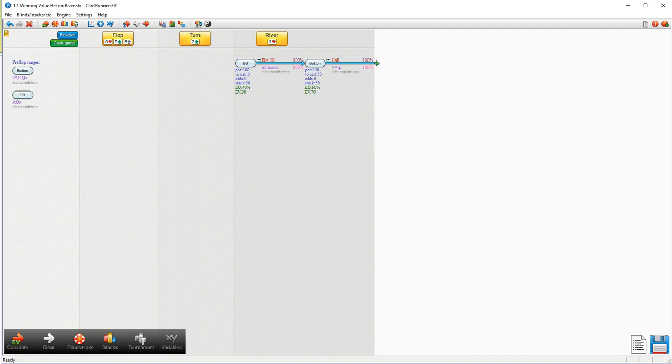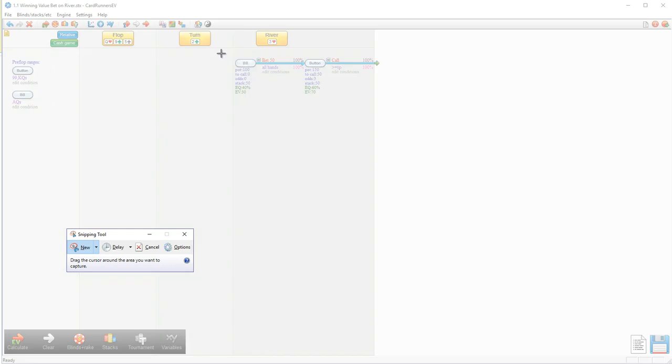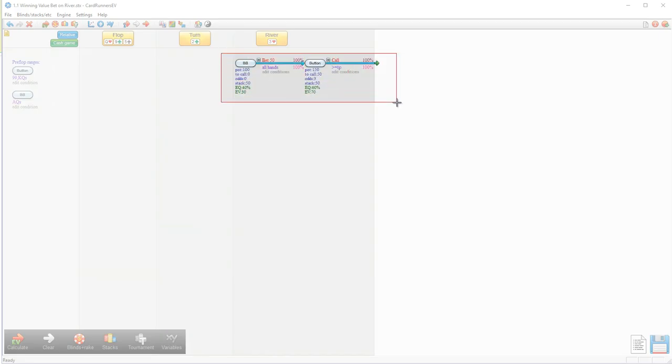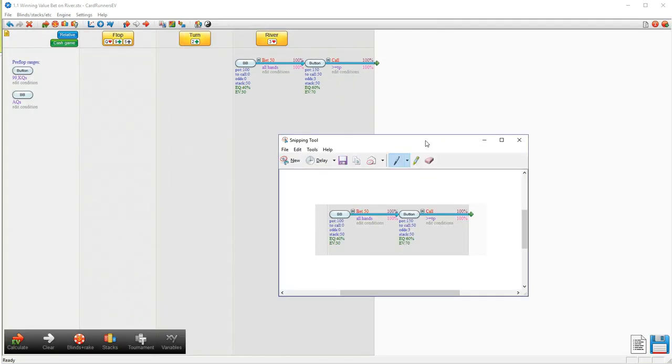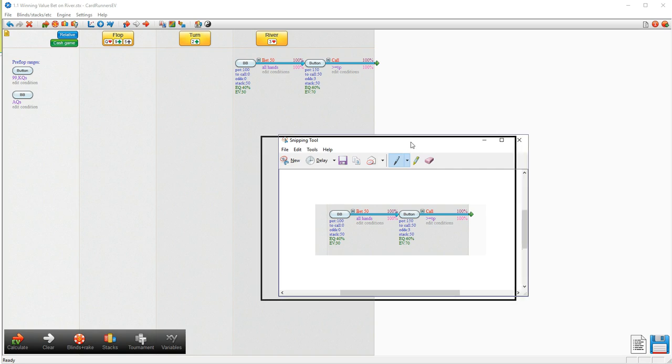Once again, we're interested to see what that is when compared to the expectation of checking, because we're not necessarily losing 20 big blinds with our river value bet here. We know we're losing something. So let's screenshot this, and what we should expect to see is, now when we set the action to checking down, we should find that we're still losing money for the hand overall because we're not a favorite,